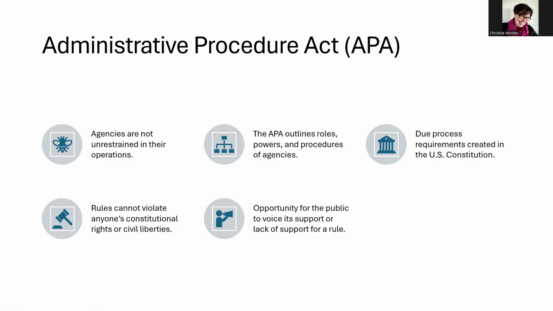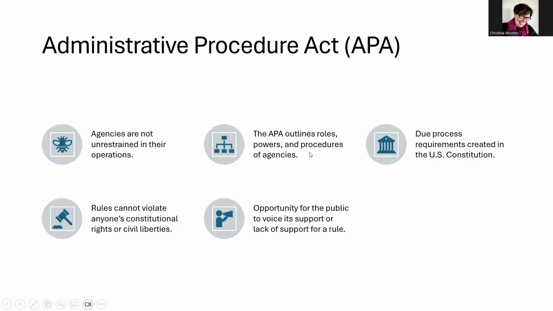The rules cannot violate anyone's constitutional rights or civil liberties, and there has to be an opportunity for the public to voice its support or lack of support for a rule that an agency is coming up with. So again, that APA outlines the roles, the powers, and the procedures of the agencies. It organizes those functions into rulemaking and adjudication.